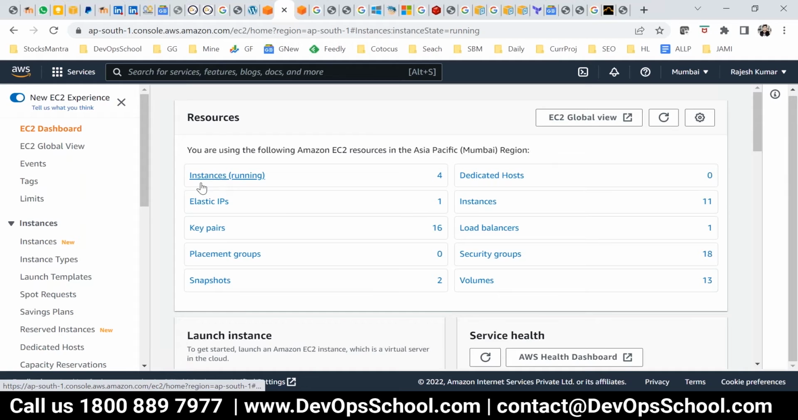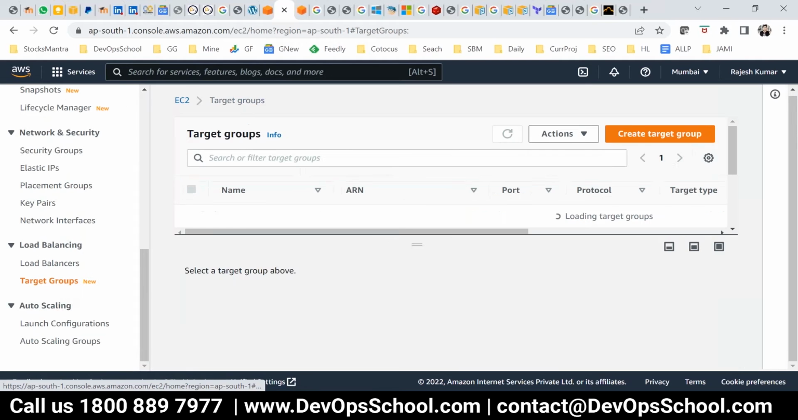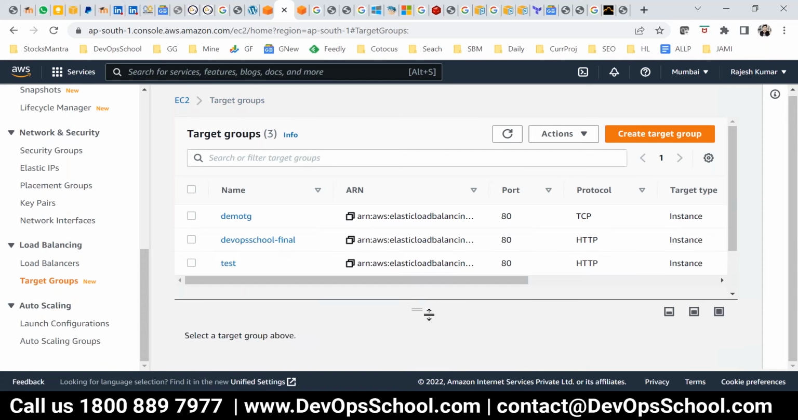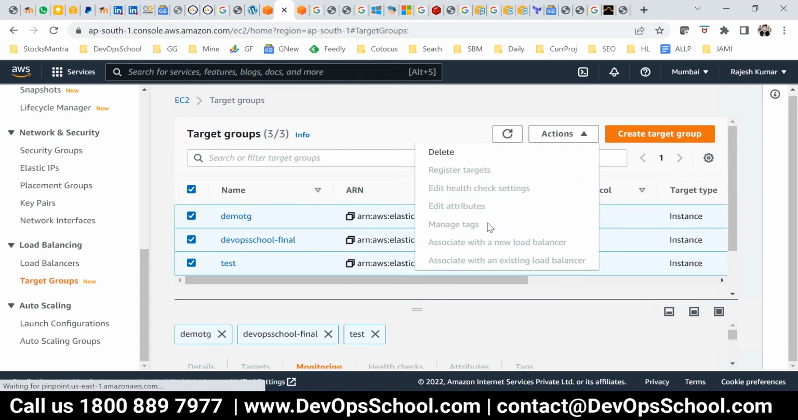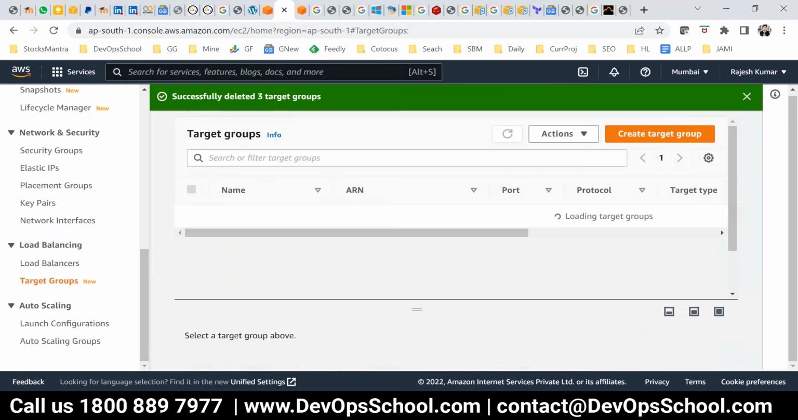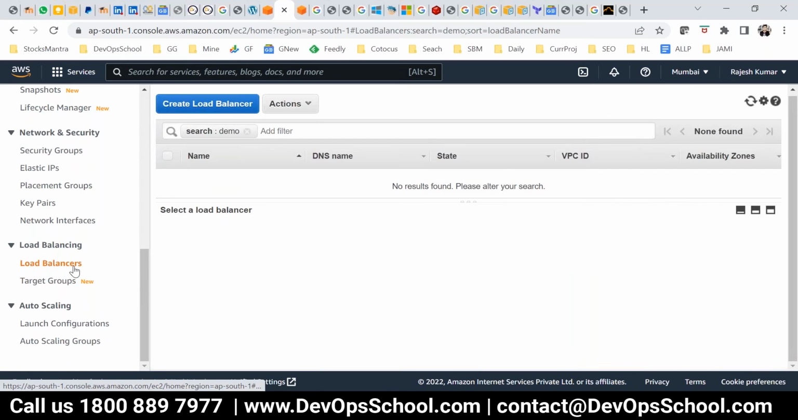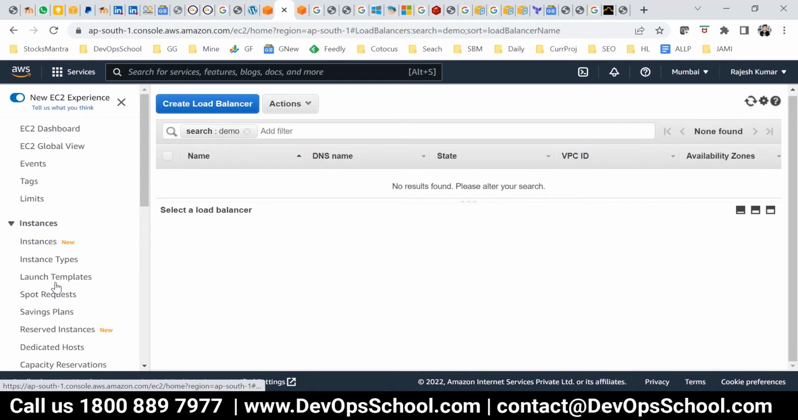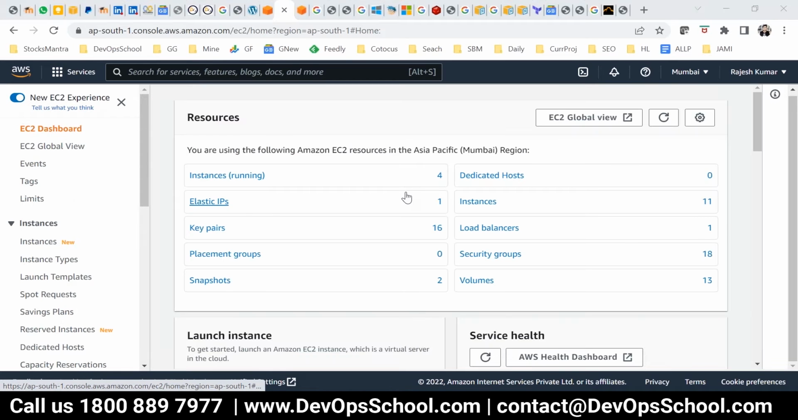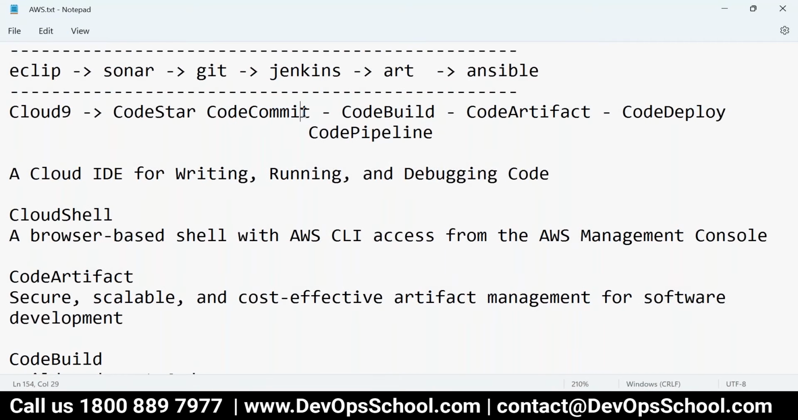Done. Okay, so one more thing I should clean. Target group, I always forget. This is a really bad habit of mine. So done. Okay, so load balancer. Now our scaling group I have to show you. Just hold on for a second. So done. So now let me show you only one more thing, CodeCommit.